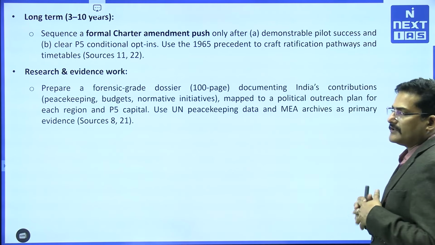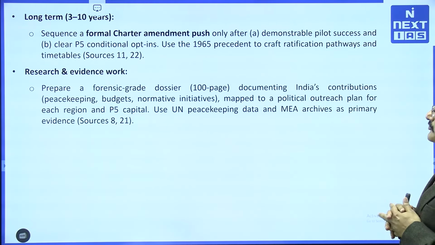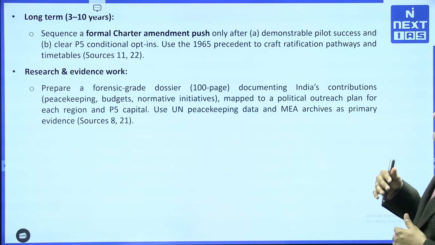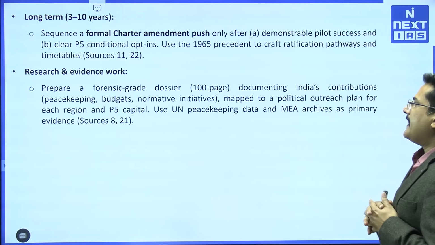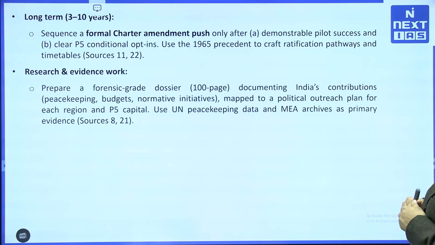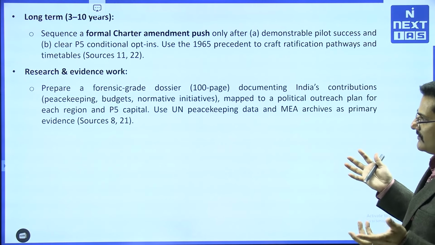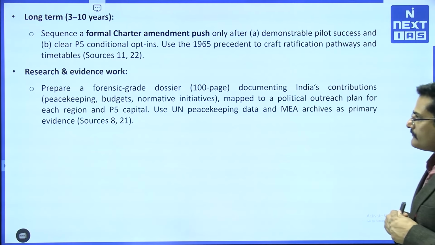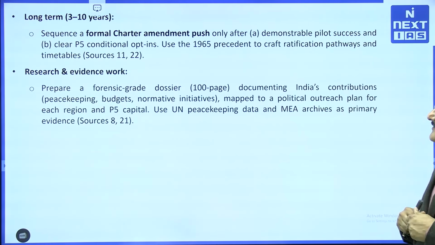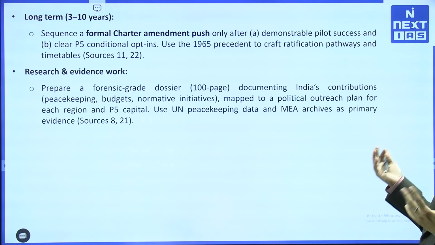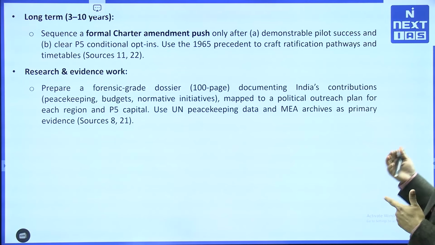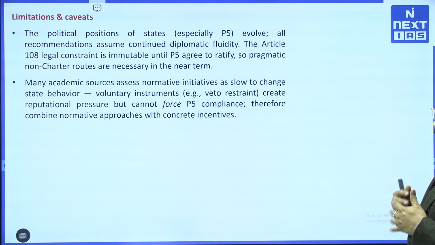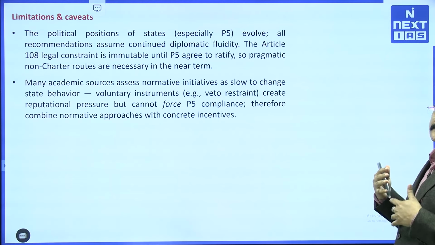And what are the long-term goals, in the next 3 to 10 years? We will have to sequence a formal charter amendment push only after demonstrable pilot success and clear P5 conditional opt-ins. We can use the 1965 precedent to craft ratification pathways and timetables. We have done it in the past, we can do it in the future as well. And we can prepare a dossier showing India's credentials, its contribution in peacekeeping, normative initiatives, etc., which will improve India's outreach in the United Nations Security Council.